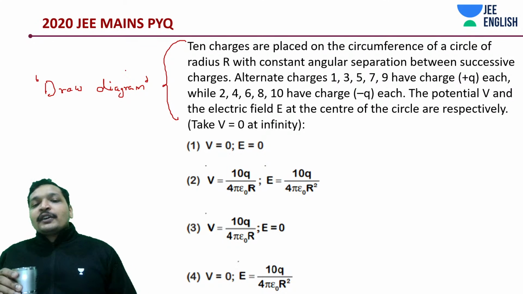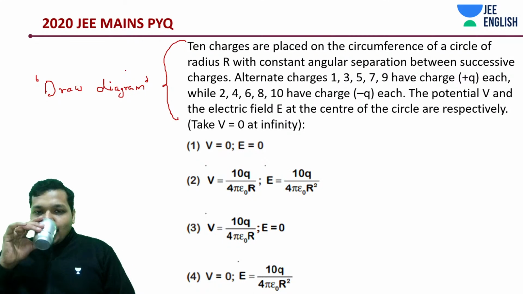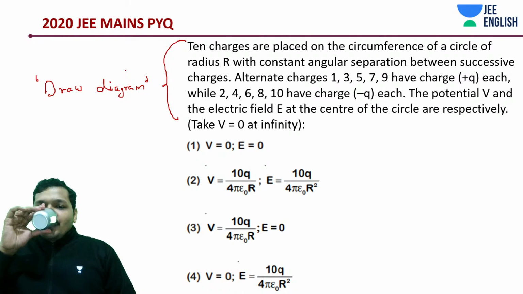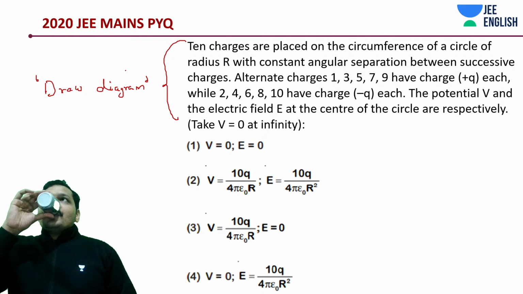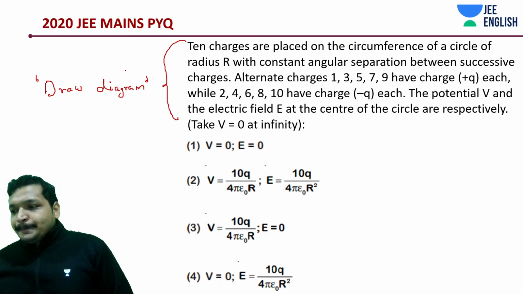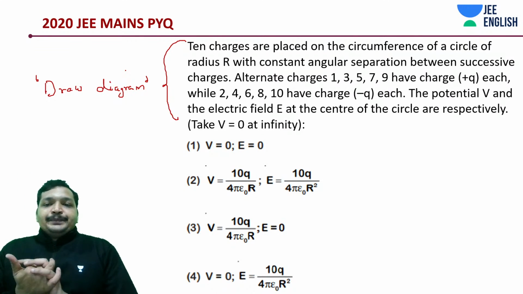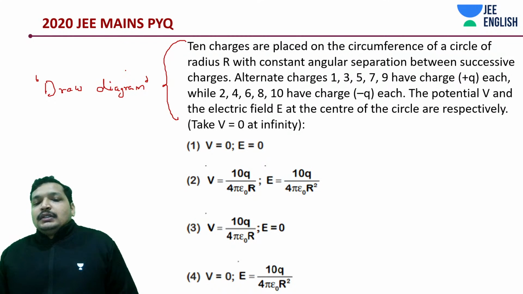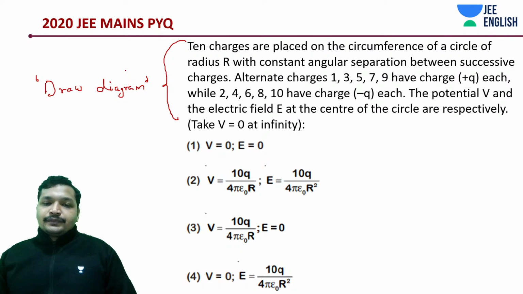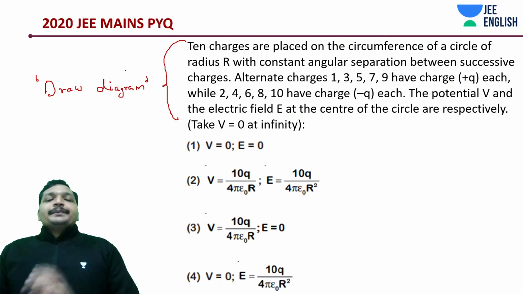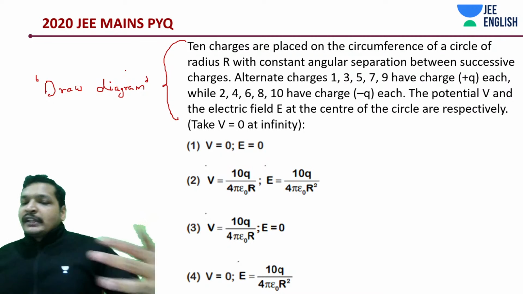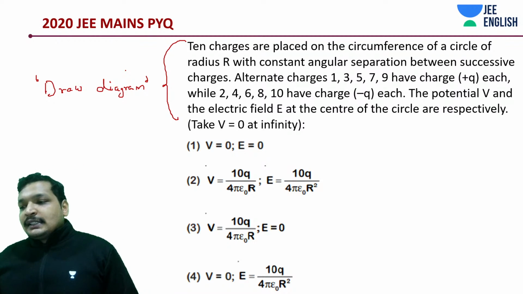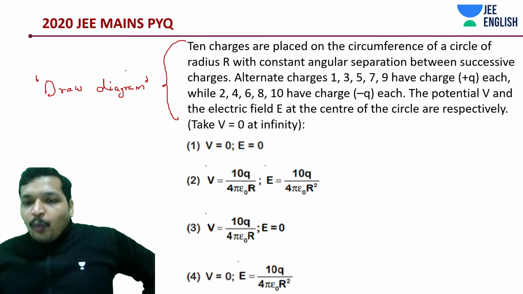Even if not, I'll give you a hint. Start commenting the answers.